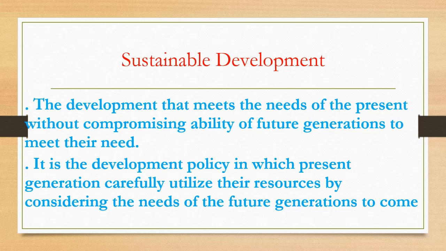If we are not utilizing the resources carefully, it will be painful for the future generations. In this policy of sustainable development, we are preserving the resources for the future generations. It is very important to conserve the resources for the next generation.